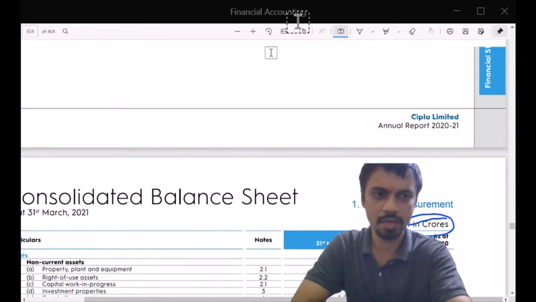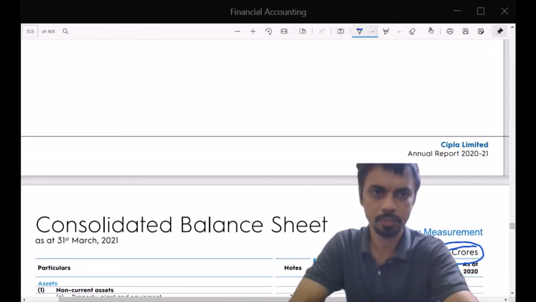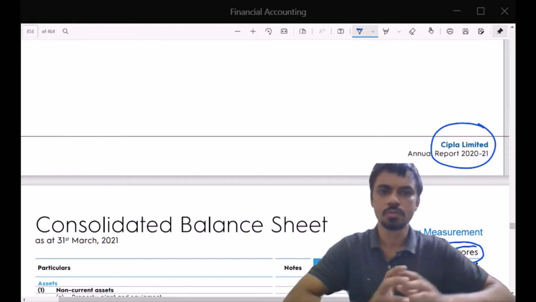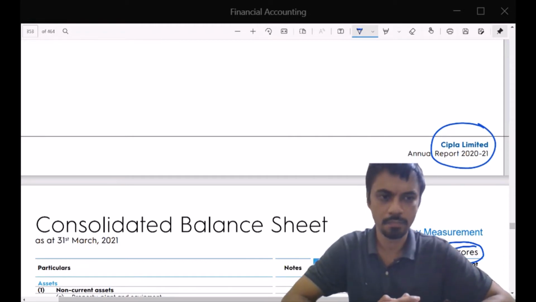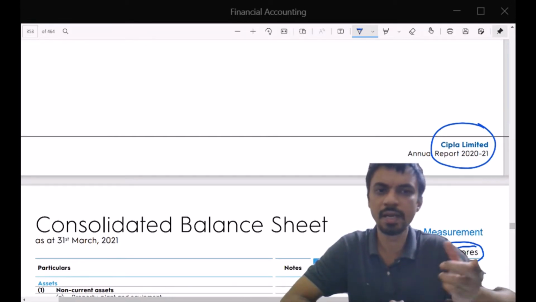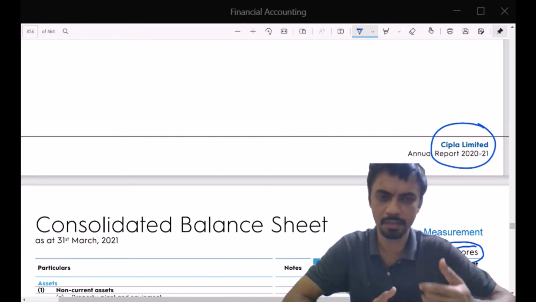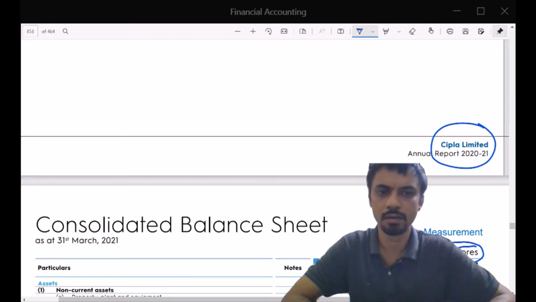The second one I will mention by taking this particular example, that this annual report and specifically these statements belong to this legal entity called Cipla Limited, which is a public limited company in India as per the Companies Act 2013.